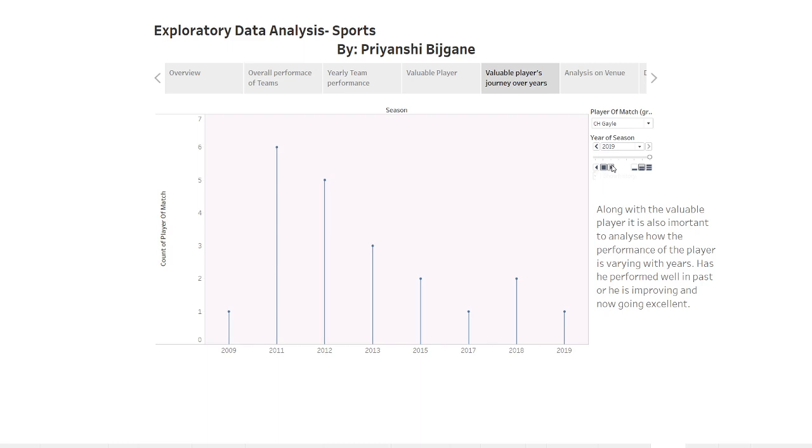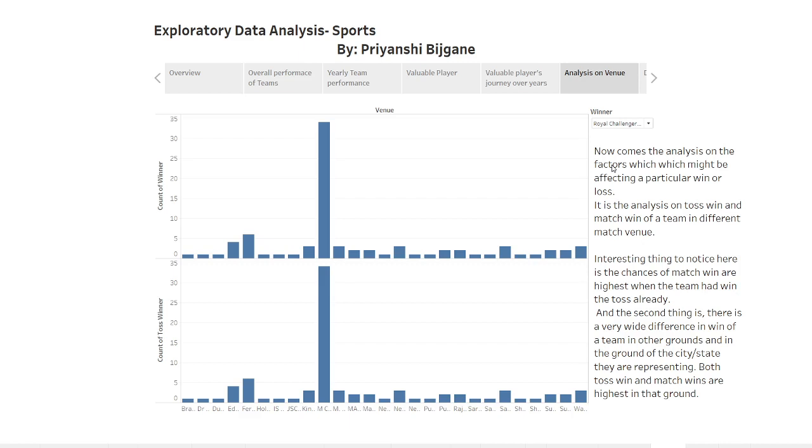So through this analysis, we can conclude that the most valuable player is Chris Gayle, followed by A.B. de Villiers and R.G. Sharma. Further to the analysis, we will see the factors which might be affecting a particular win or loss. Here there are two bar graphs. One is representing the count of winners in different venues, and the other is for the count of toss winners of a particular team in different venues.